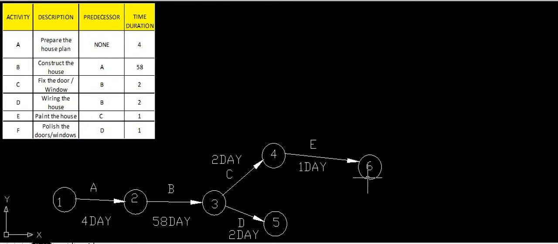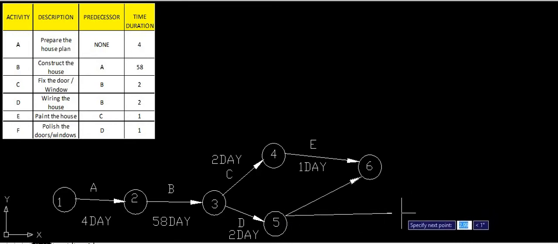So that means this will have the same endpoint. Only after completion of D will F be started, so it will have the same endpoint. In this way we have to draw the network diagrams.